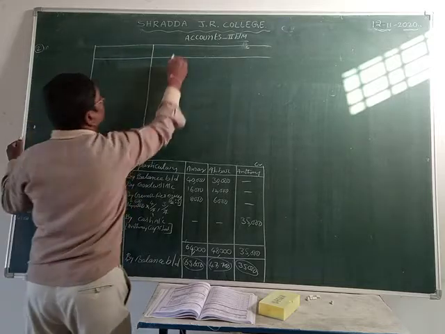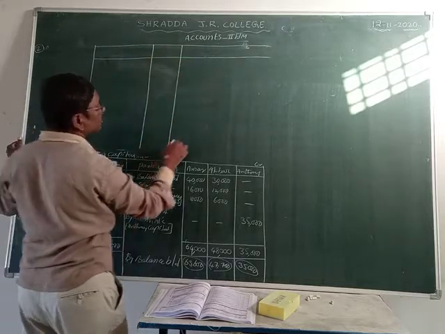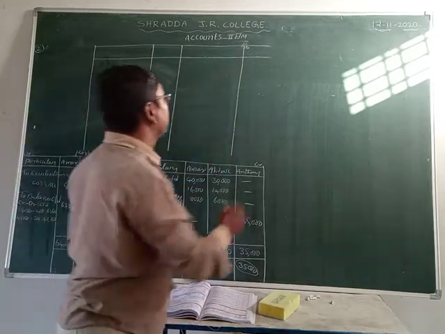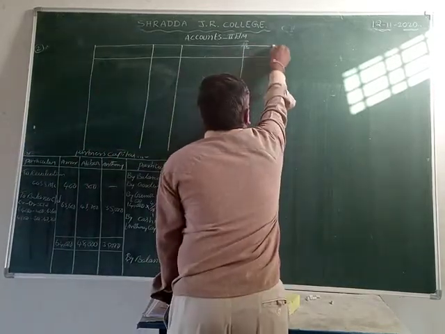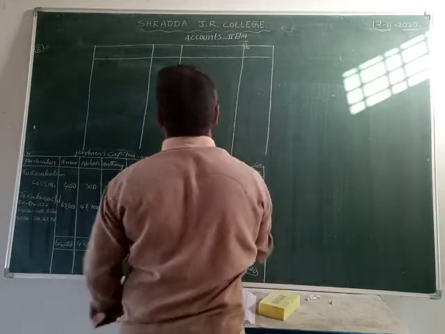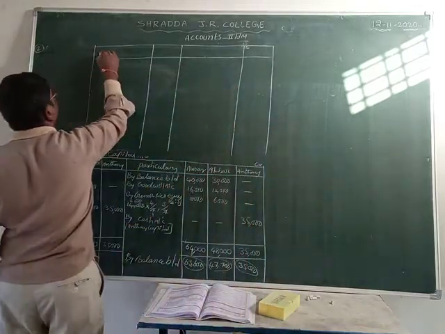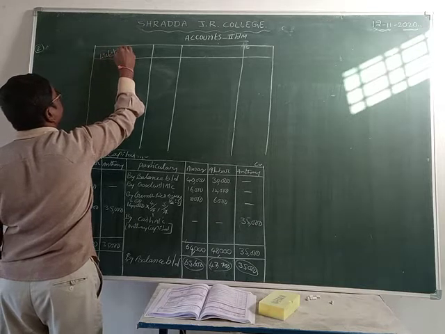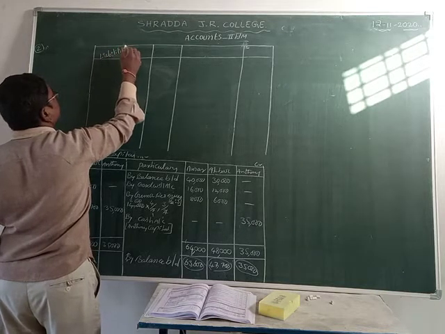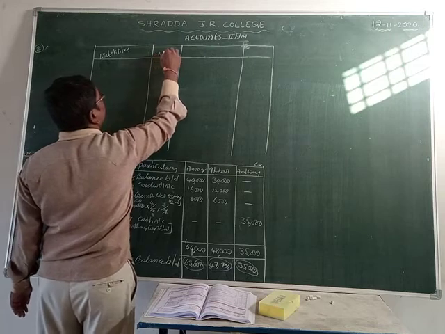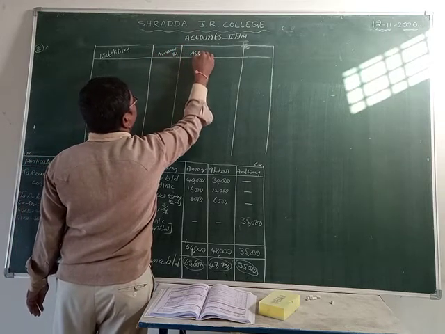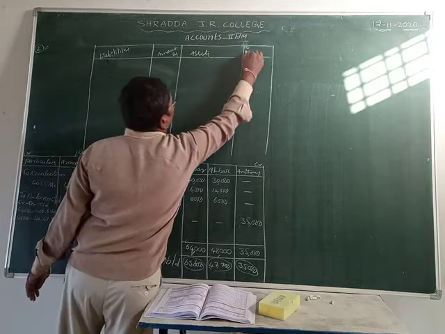Liabilities, amount rupees; assets, amount rupees. This is a balance sheet. Let us write down liabilities. Okay, next amount rupees, assets, amount rupees.